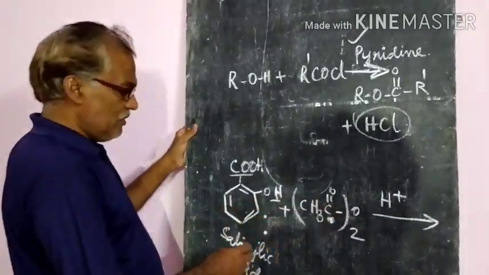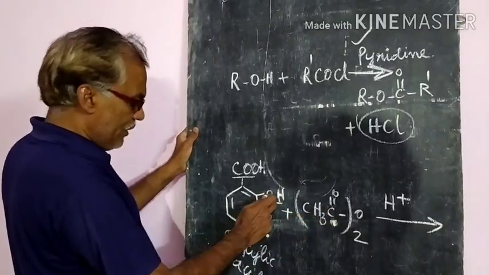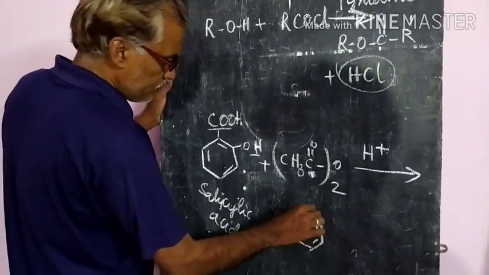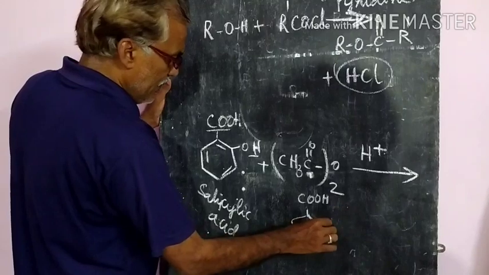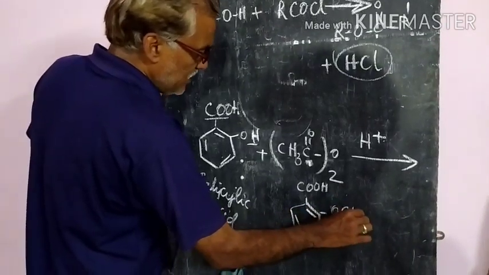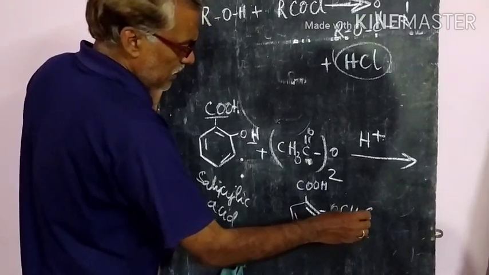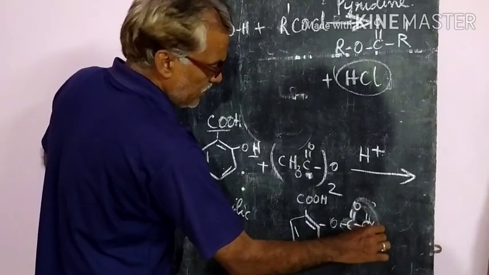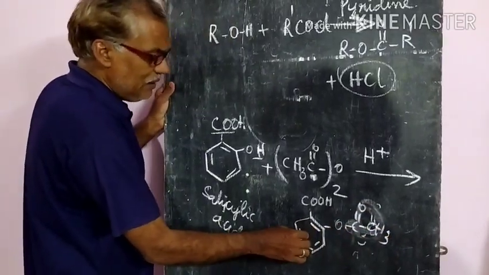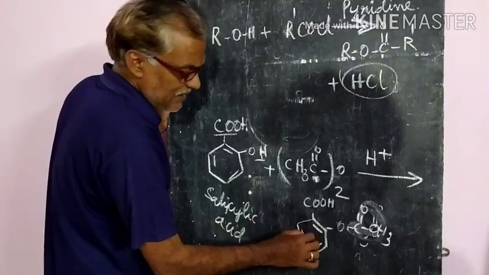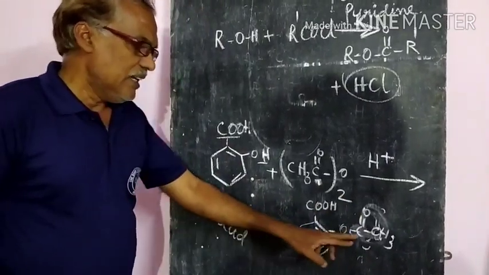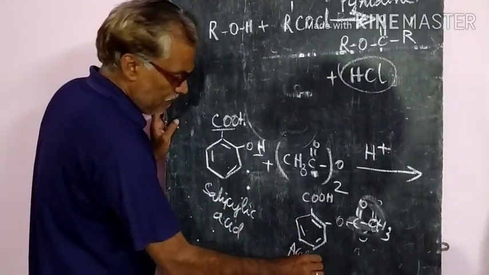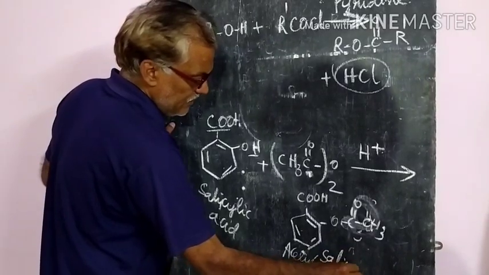Then the acetyl group will be introduced into benzoic acid, COOH, and here in this place OCOCH3. That means acetyl salicylic acid. Acetyl group is there, salicylic acid group is there. So this is called acetyl salicylic acid.